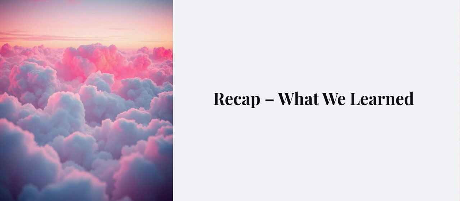Alright, so that brings us to the end of this chapter. Let's quickly recap what we have learned today. First, we understood what cloud computing is using simple examples. Then we saw why cloud computing is so powerful. Then we explored three deployment models: public cloud, private cloud, and hybrid cloud. And finally, we looked at three service models: IaaS, PaaS, and SaaS. In the next video, we'll dive into Azure services.